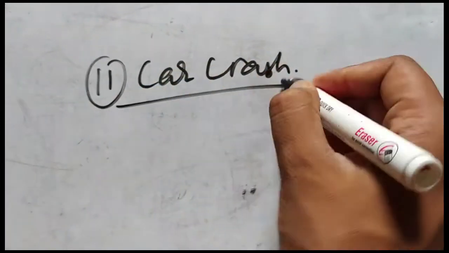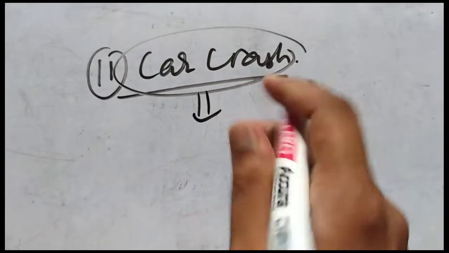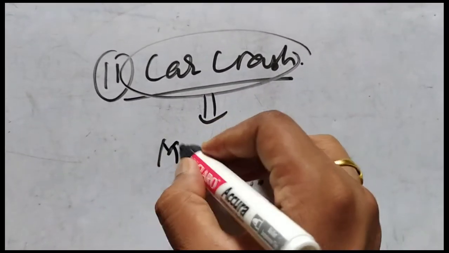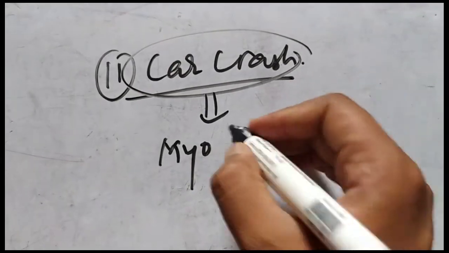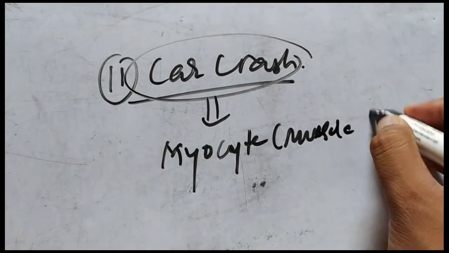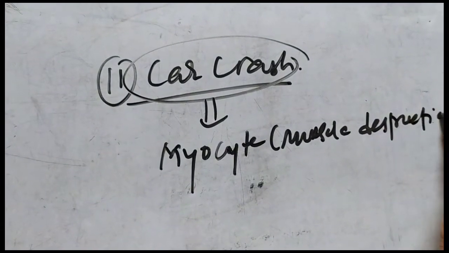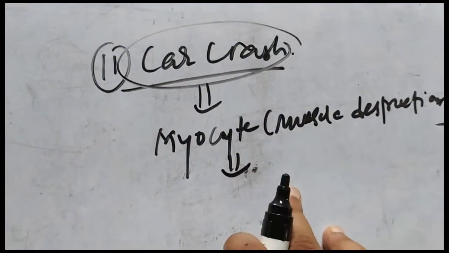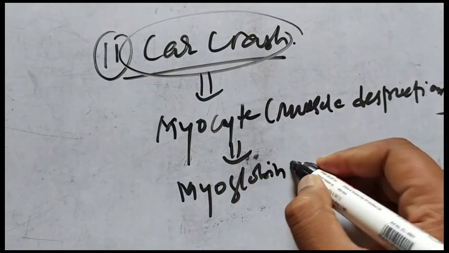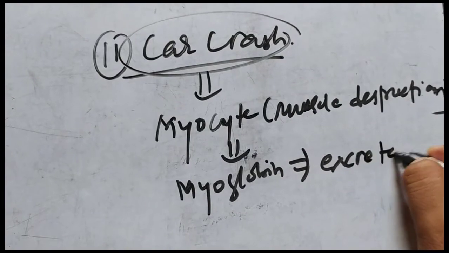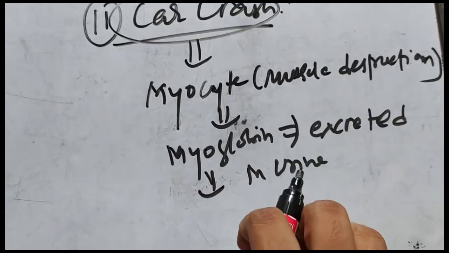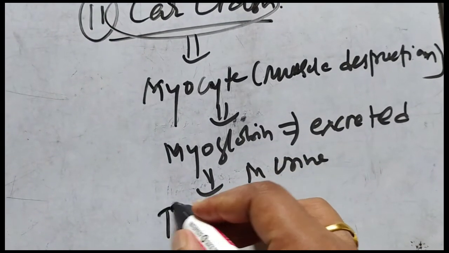During any car crash, if the person has a limb injury or the limb is crushed, then due to the more myocyte destruction, or muscle destruction, the myoglobin released from the muscle is also excreted in the urine, and as myoglobin is also a larger molecule, it will also block the tubules.